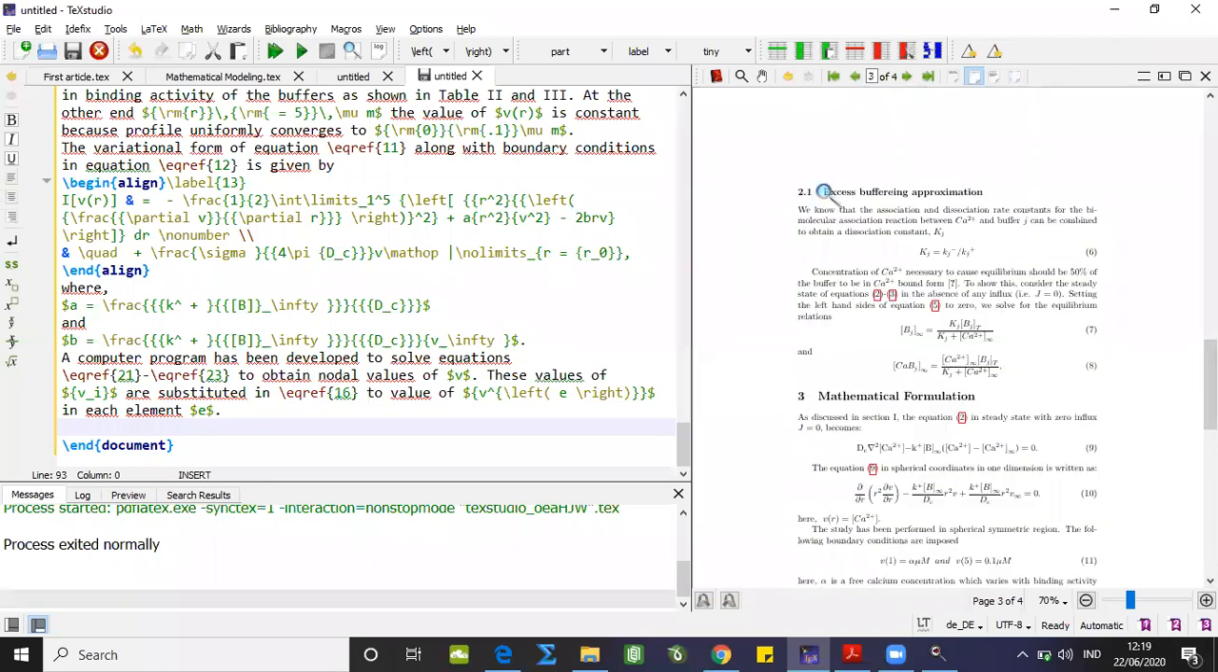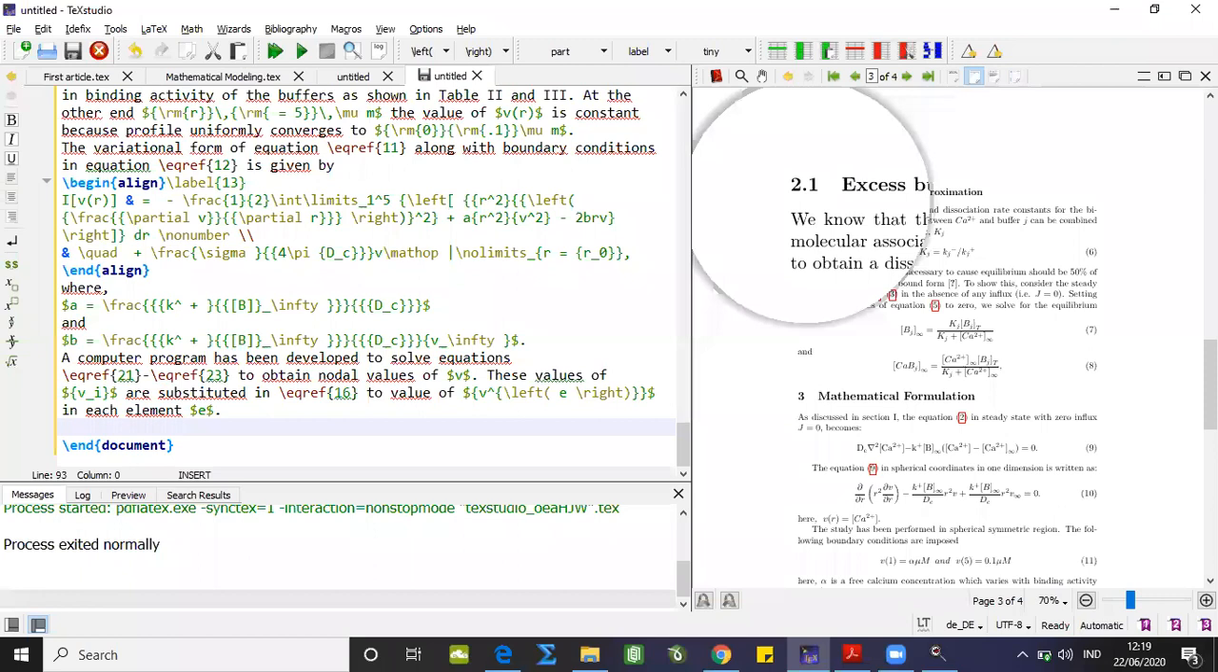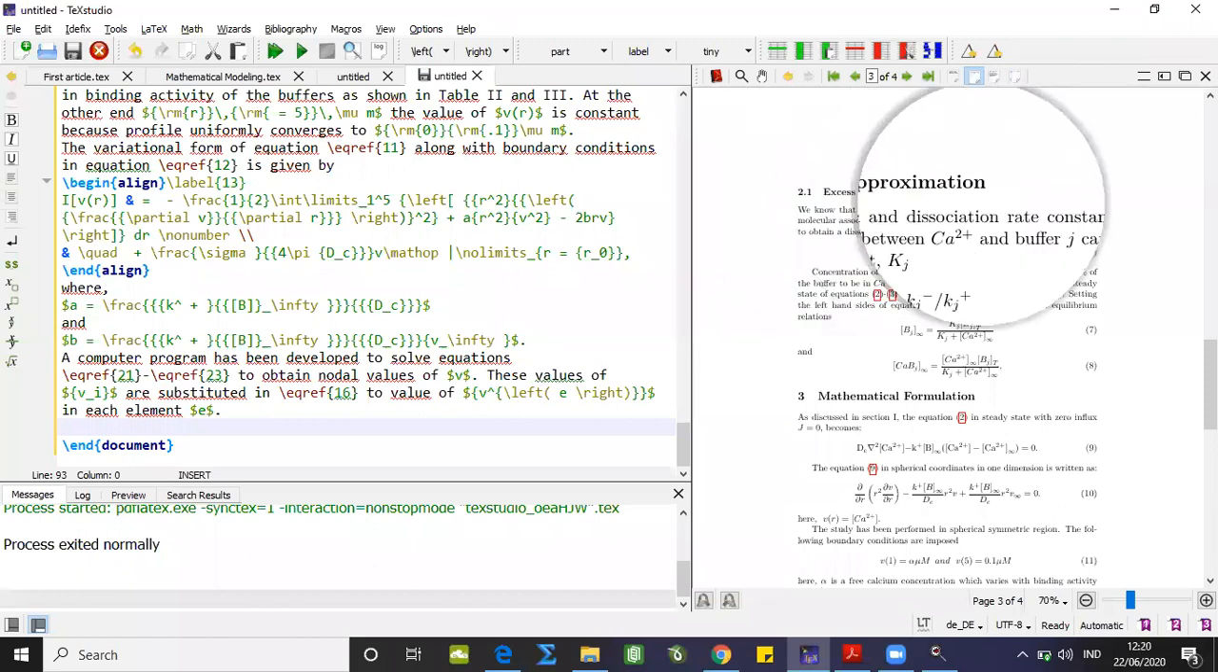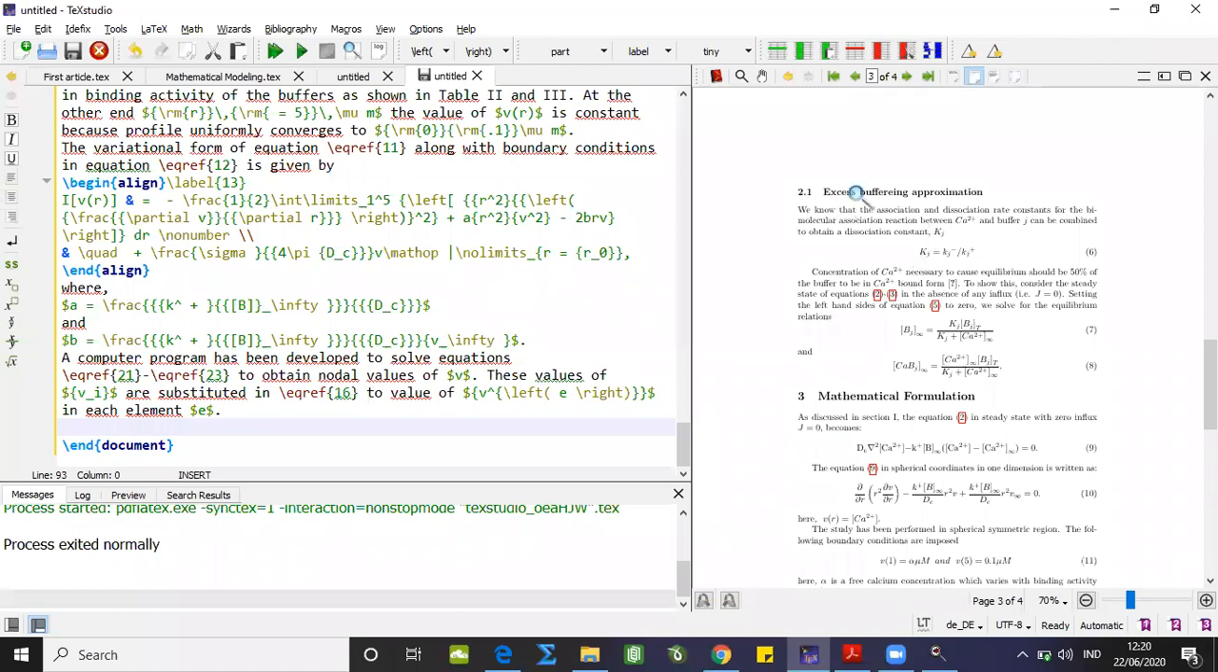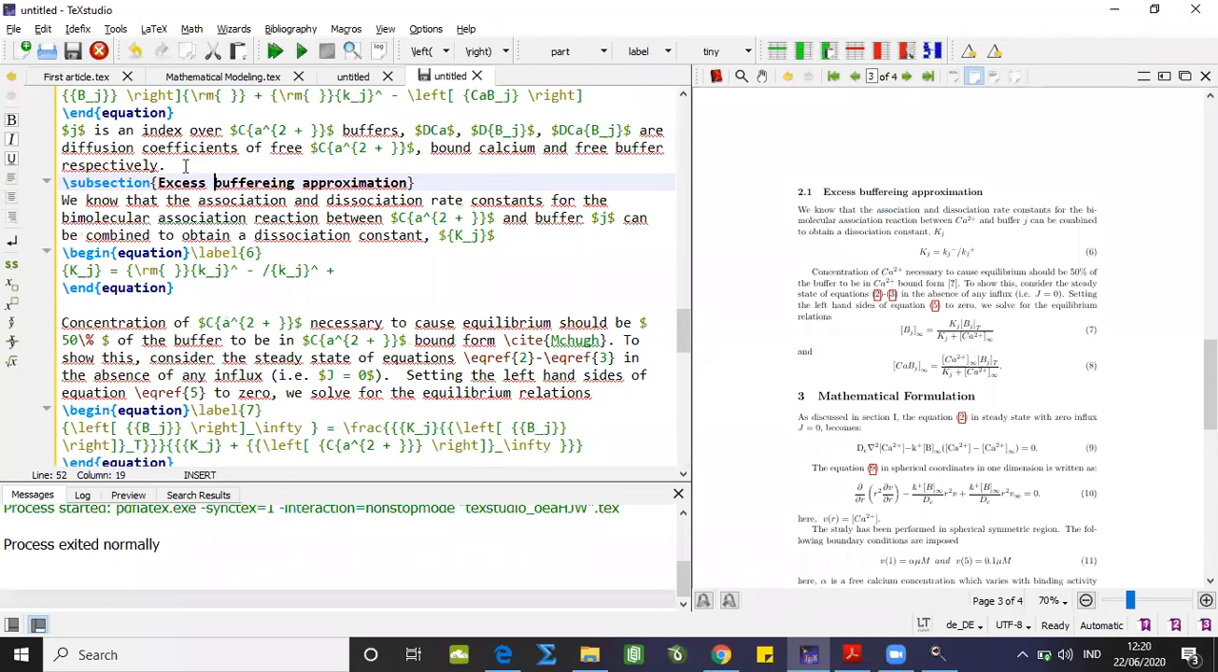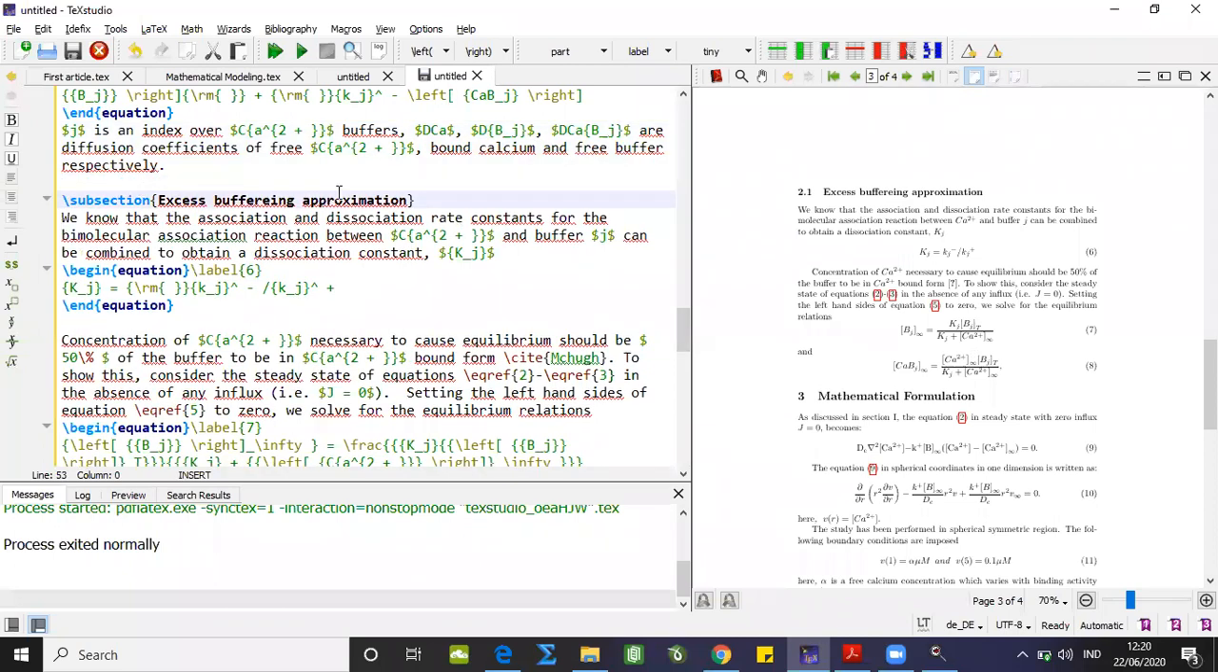Now, one more point I wish to elaborate here, which is the subsection. If you are observing in the PDF window, 2.1 excess buffering approximation. This is my subsection under the mathematical modeling, and the subsection is formed with this particular command. Now on the left hand side, please check out this highlighted part. Backslash subsection in curly bracket, excess buffering approximation. Because of this word sub, it will assign the number 2.1 under section 2. We are having the first subsection as 2.1, right? Then